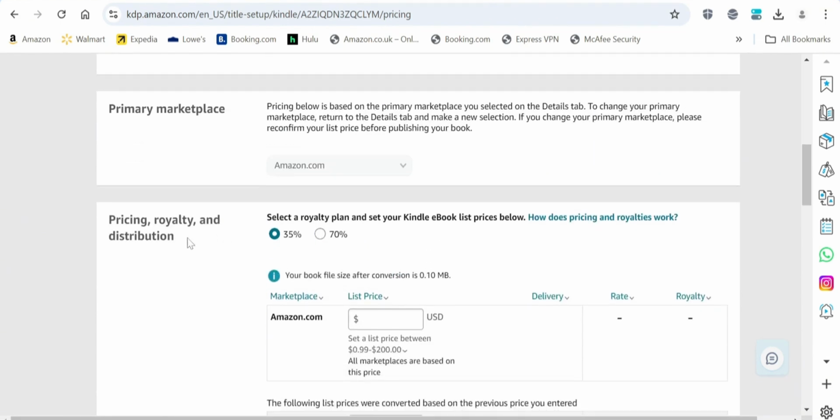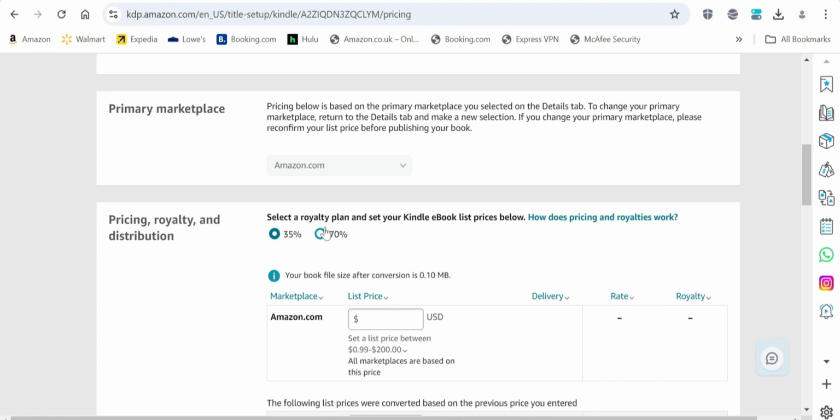So moving on to the pricing, royalty and distribution. This is where you get to select how much you're willing to earn on your ebook. Amazon has two plans for that. The first one is 35%, which means you earn 35% of the price that you have listed your book to sell for, or the 70%.